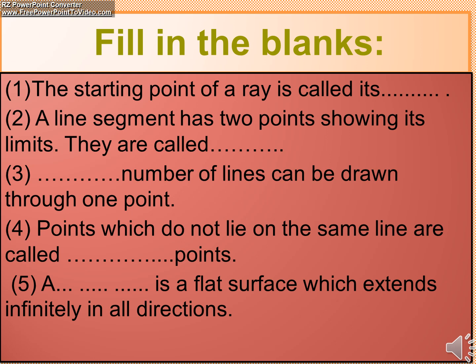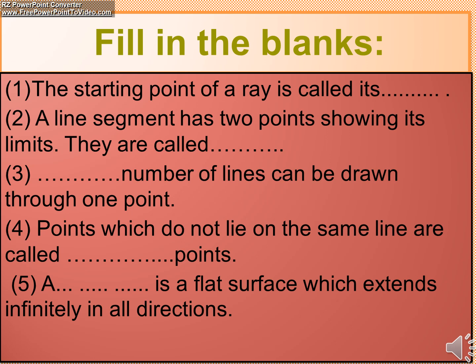Some more fill in the blanks we are having. The starting point of a ray is called its dash. A line segment has 2 points showing its limit. They are called dash. Dash number of lines can be drawn through one point. Points which do not lie on the same line are called dash points. A dash is a flat surface which extends indefinitely in all directions.